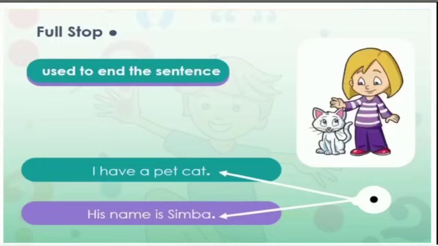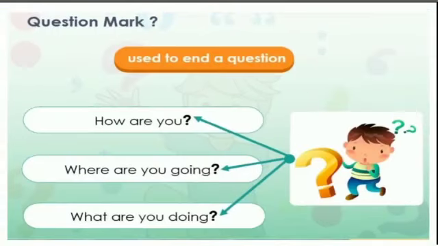A question mark is used to end a question. Whenever we ask a question, it ends in question mark. For example, how are you? Where are you going? What are you doing? At the end of each sentence, we can see a question mark because they are all asking a question.